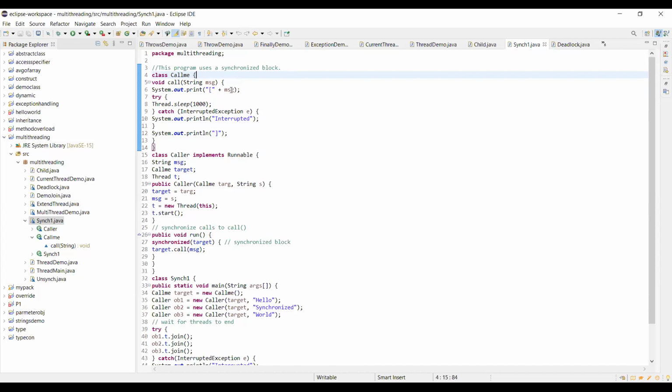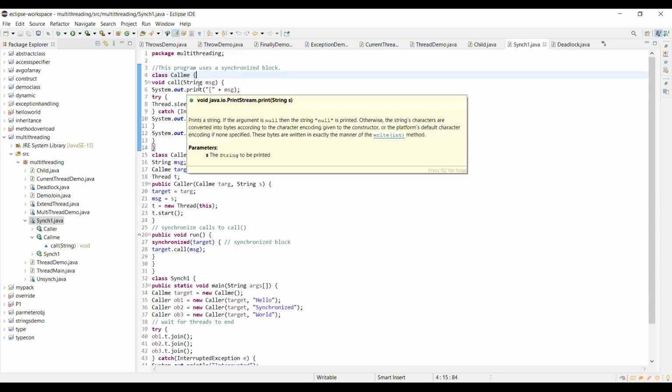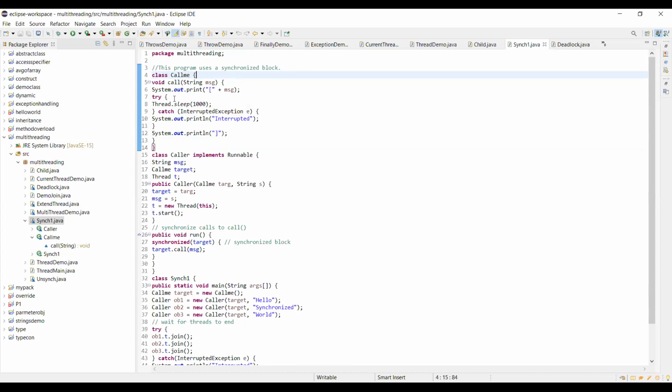The message comes from somewhere: whoever utilizes this method can pass the message, and that message will be printed here. Next, inside this method we are using a try mechanism to handle the exception.